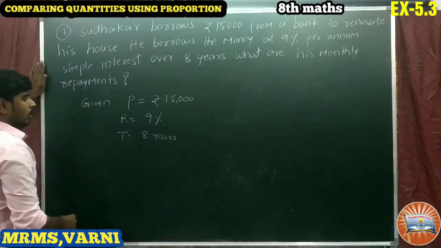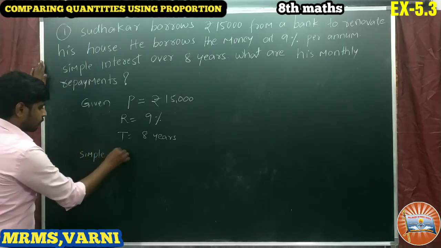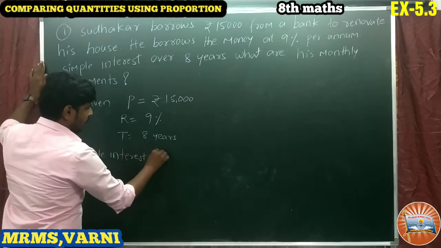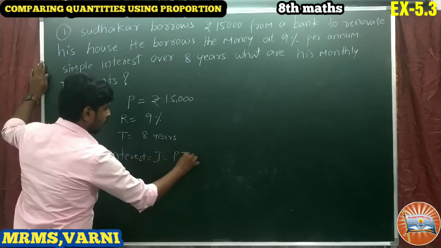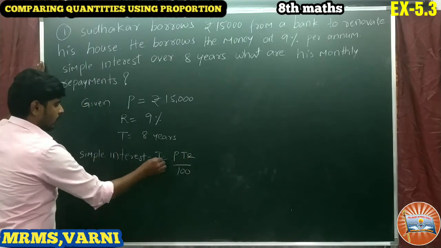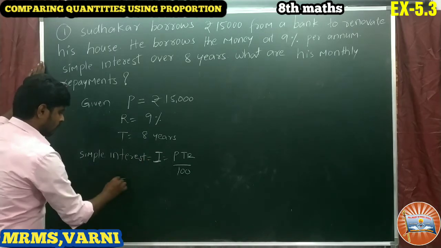Okay, so let us calculate first interest. So given simple interest, we have the simple interest formula: I is equals to PTR by 100.